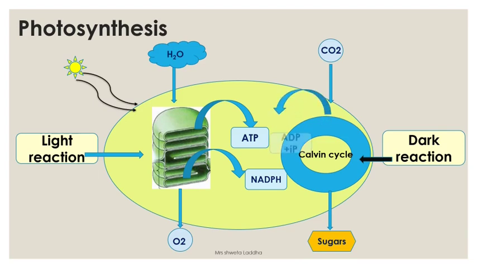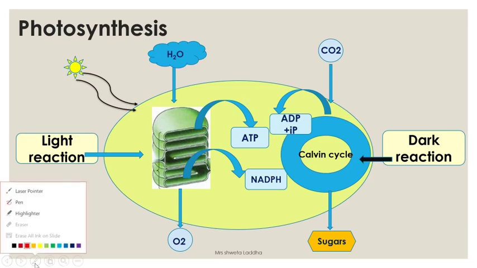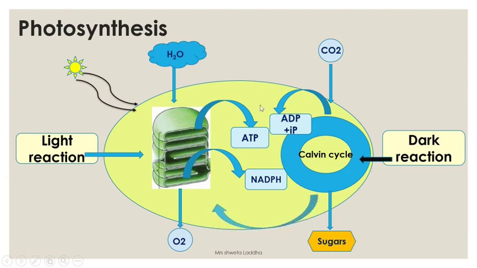Now, during this process, ATP is broken down to form ADP and inorganic phosphate, and this ADP and inorganic phosphate will be utilized again during the light reactions to form ATP. NADP is also released into the stroma, which will be used again by the light reaction. So you can see they are interdependent, and sugars are formed during the Calvin cycle, that is, the dark reaction.